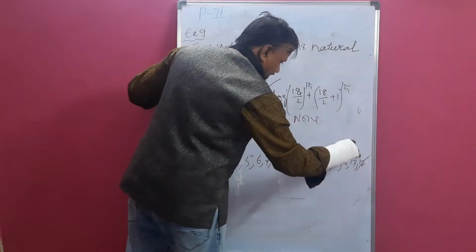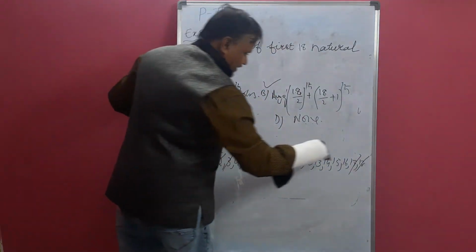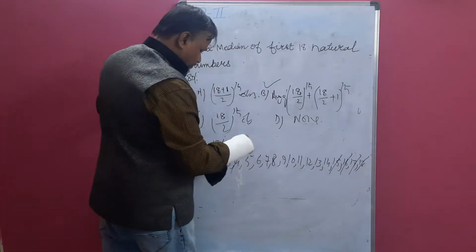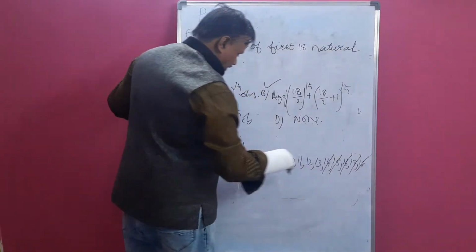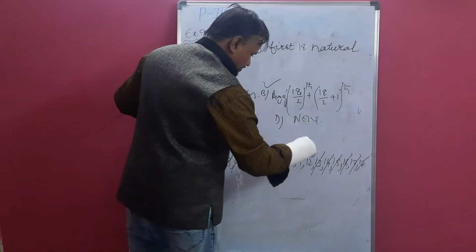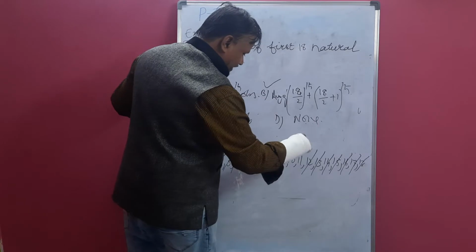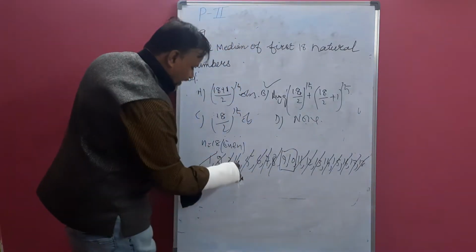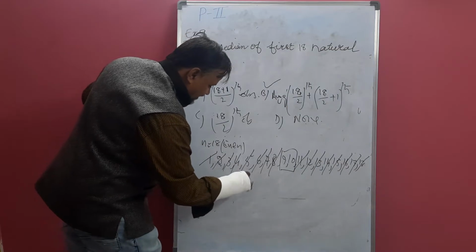The second with the second last, the third with the third last, the fourth with the fourth last, the fifth with the fifth last, the sixth with the sixth last, the seventh with the seventh last, the eighth with the eighth last. You will get two numbers. This is 9 plus 10.